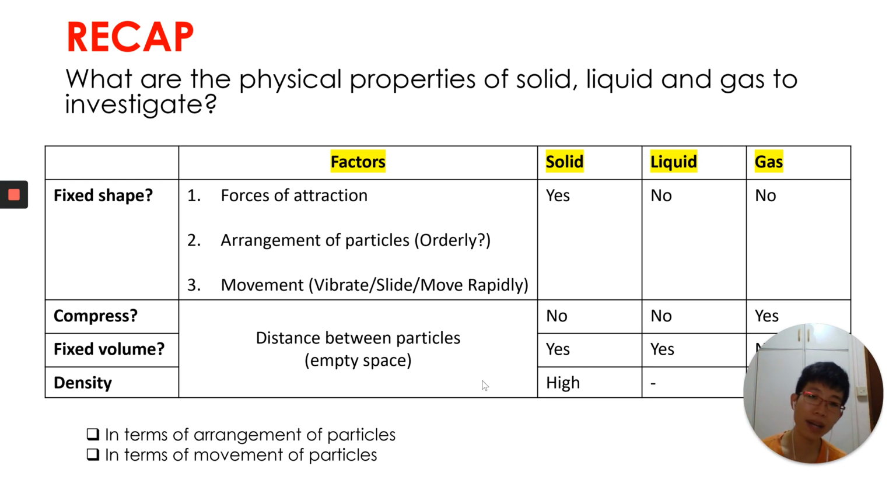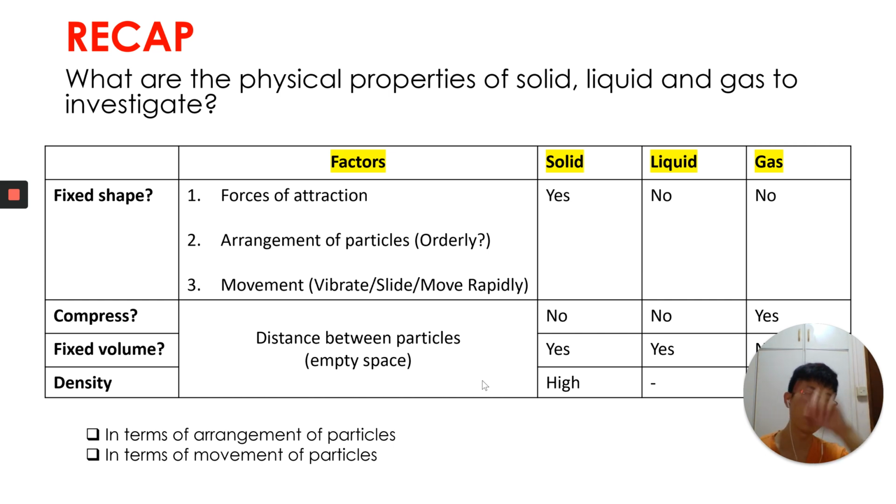And for density, solid has a high density, while gas has a low density. So density means the amount of a substance present in a fixed space. Let's imagine we have 10 particles in this small circle over here, as compared to 5 particles in this small circle over here.